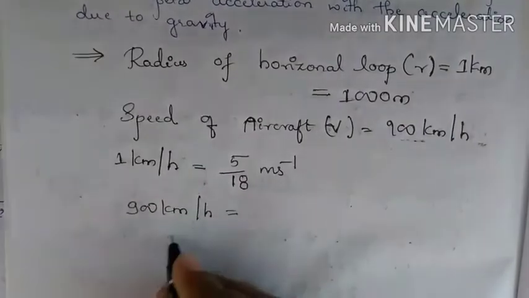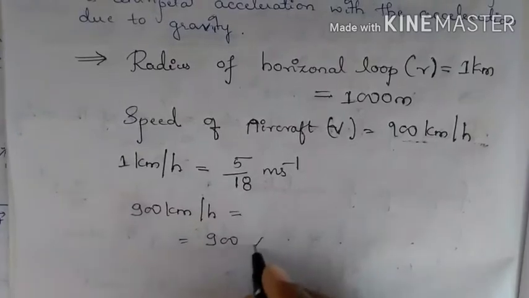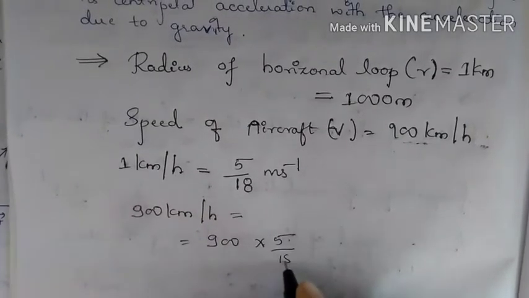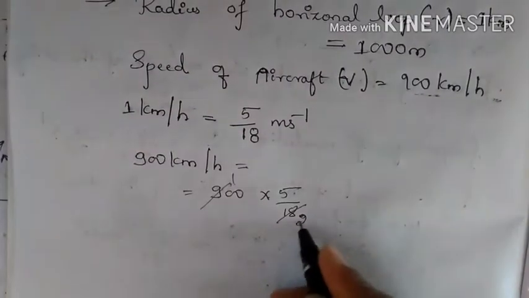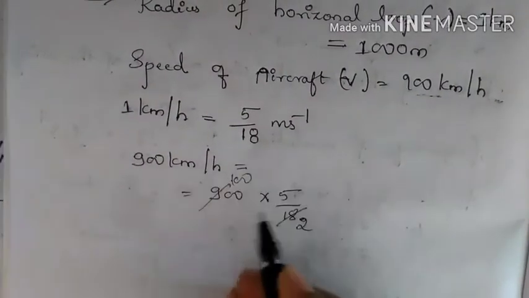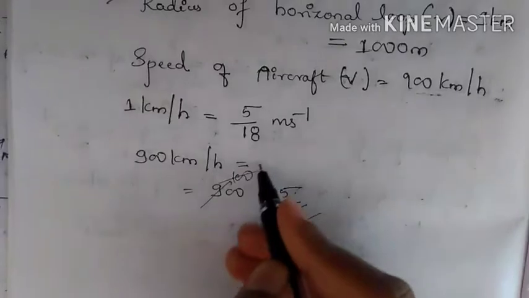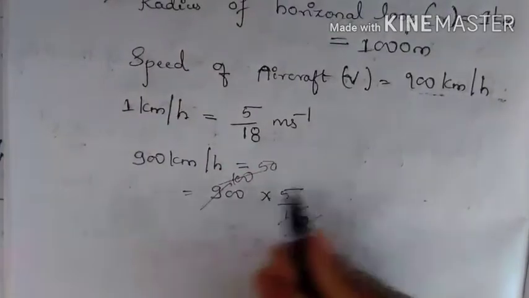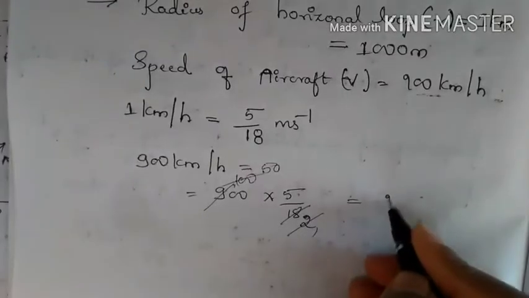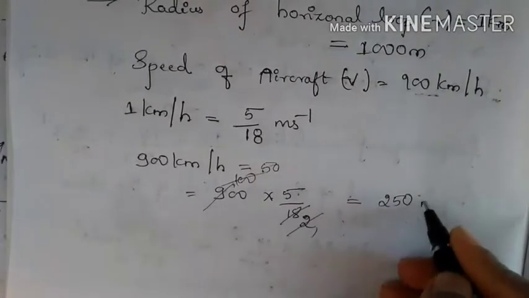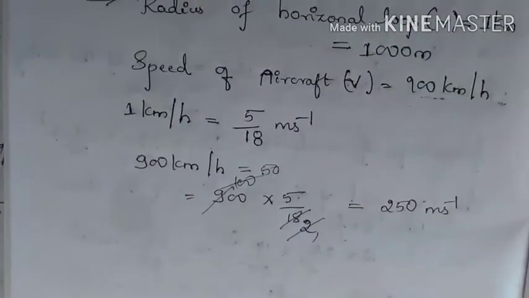That will be 900 into 5 by 18. 9 ones are 9, 9 twos are 18, so here 100 is left. 2 ones are 2, half of 100 is 50, 50 into 5 is 250. What is left is 250 meters per second.